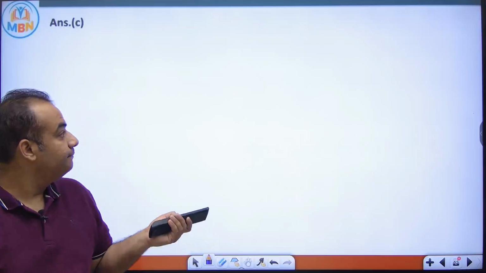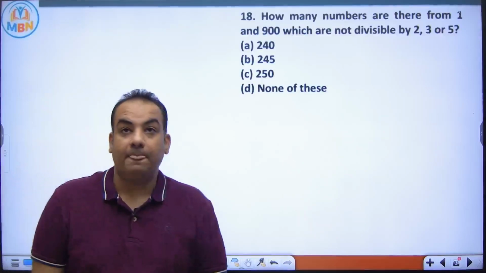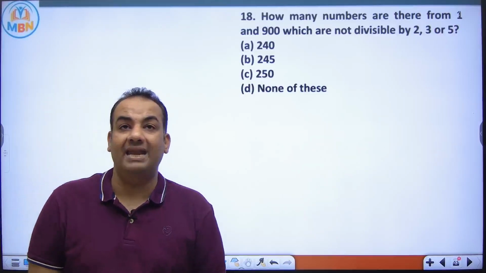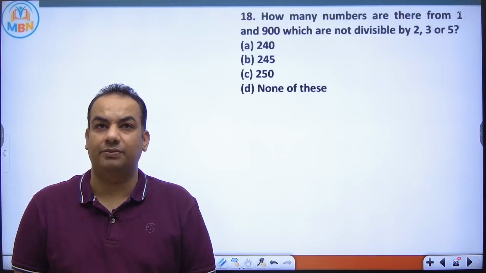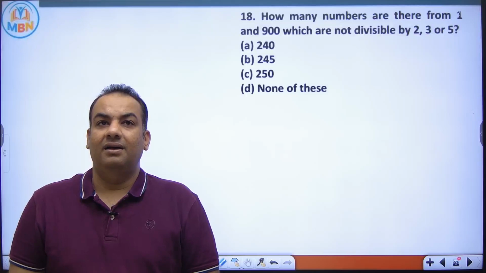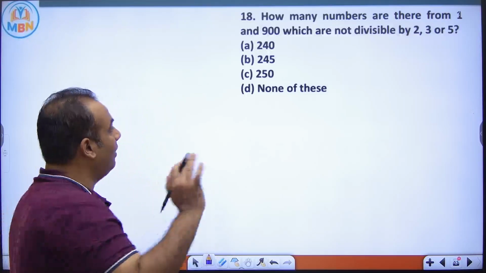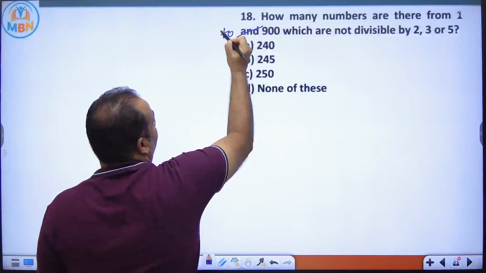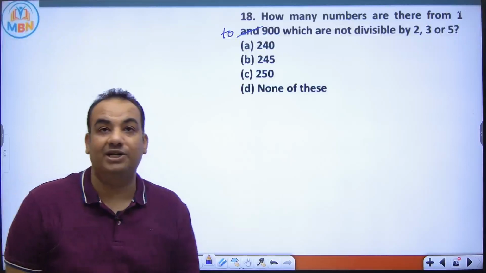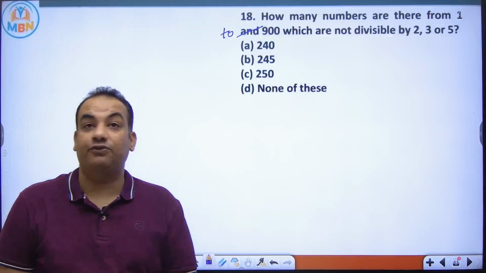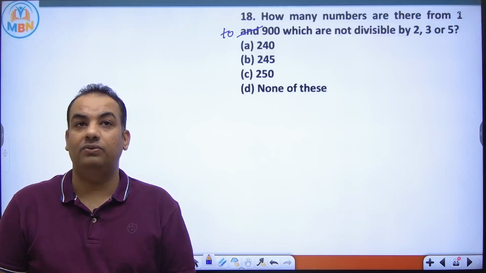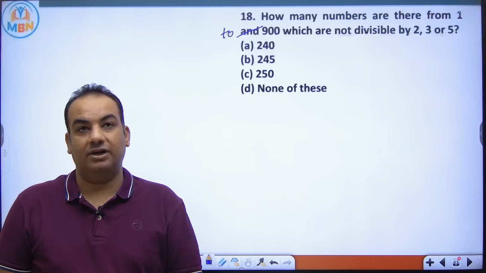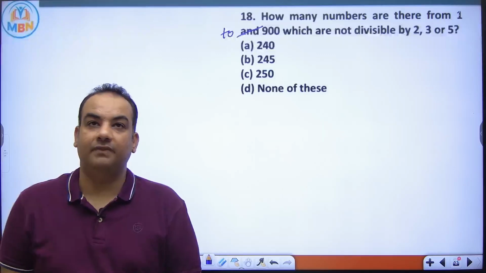Okay. Now see this. How many numbers are there from 1 to 900, which are not divisible by 2, 3 or 5? So you have to find those numbers which are not divisible by 2, 3 or 5. So I tell you 2 approaches for this. Okay. Now the first approach.